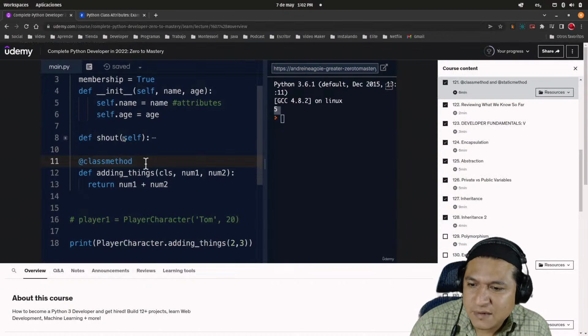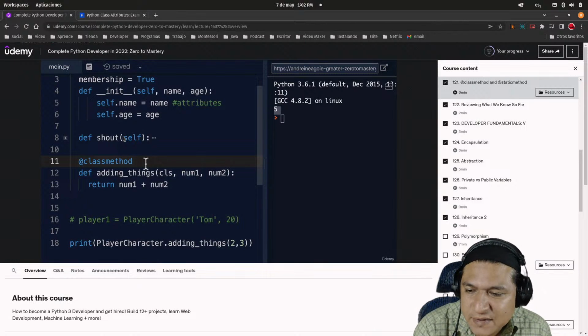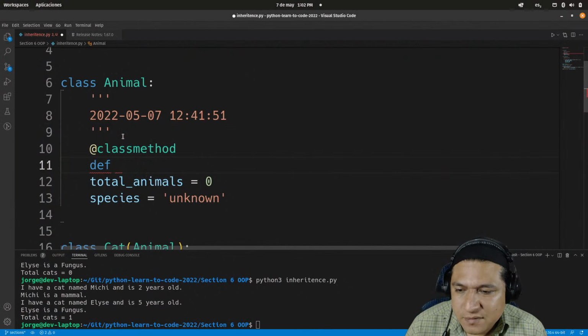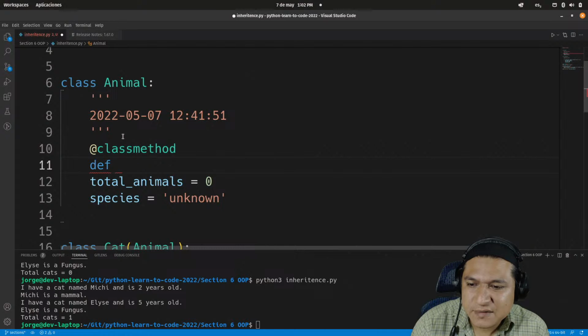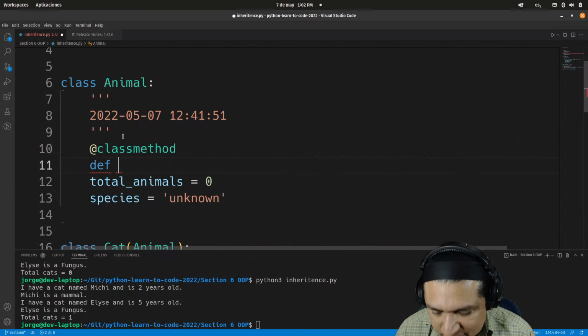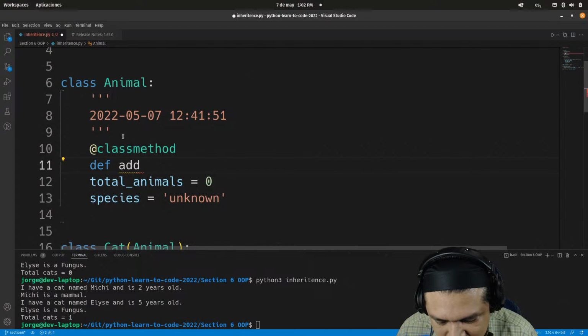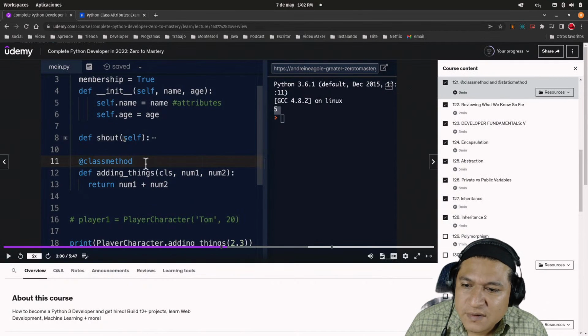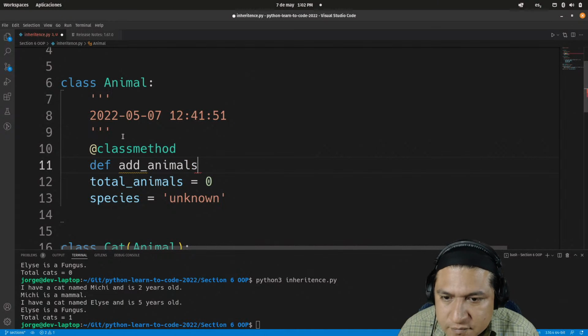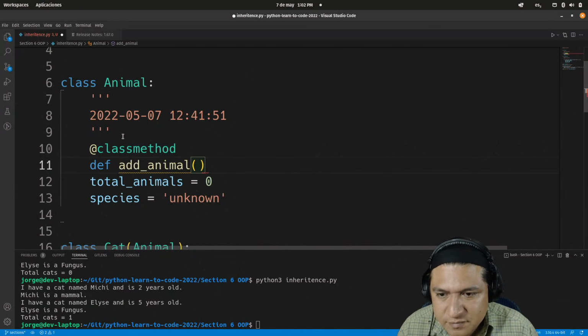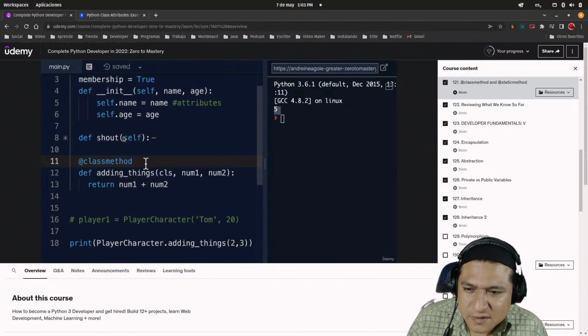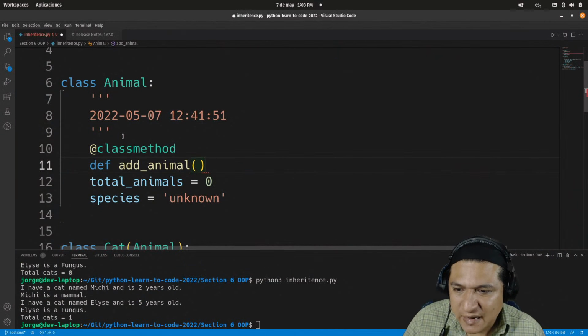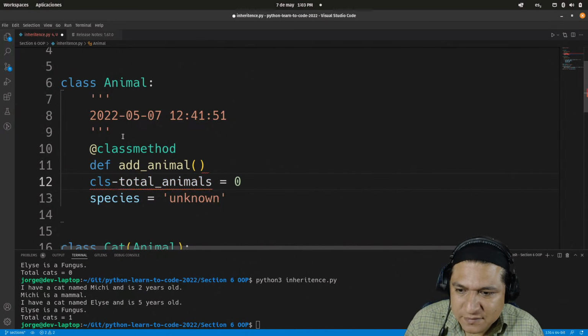Yeah, let's see what he's doing here. Adding things, I guess. Yeah, I guess this could be it. Def add underscore animals. Add animals, why not? And what's he using there? CLS is the class. Yeah, I remember now. It's not using self, it's using class. So maybe I can do that.